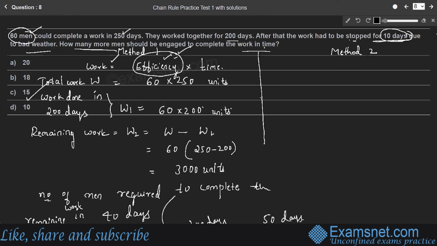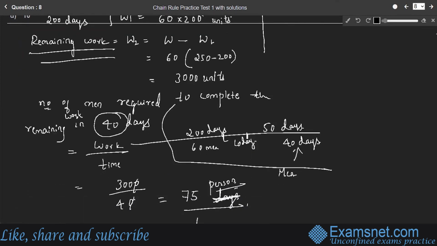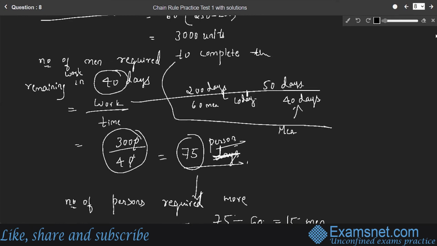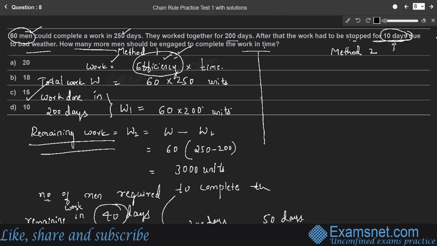This is the theoretical method, in which first we need to find the remaining work, right? What is the last part of the work to be completed? They have to stop their work for 10 days, so the number of days they are working is 40 days. Therefore, the number of persons required to complete the remaining work is 75. It is given that 60 persons are already working. Therefore, 15 more men are required to complete the remaining work. Therefore, the answer is option C.